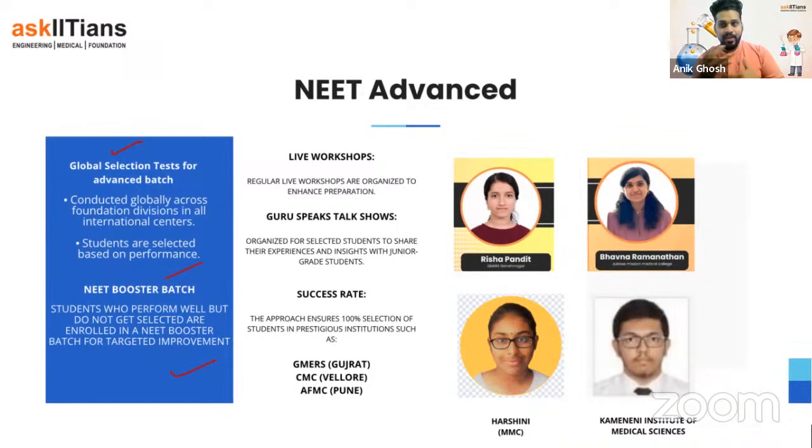So at that time, the intensity of the classes, the intensity of the PTMs and the mentoring sessions is something that is life changing for many of the students. Some students get off the track. They take wrong options, wrong paths. For them, it is very, very important to keep on track with all these things. Now for that, guys, right now you are in an advanced batch, many of you are, but in grade 11, the advanced batches are not going to be like that. It's like you stay there but on a temporary basis.